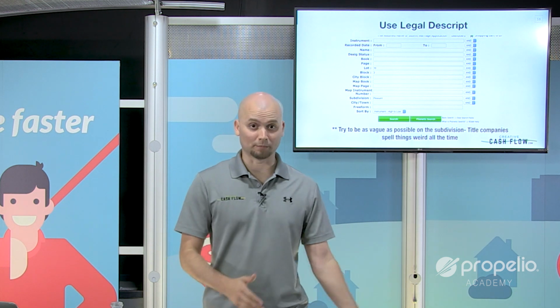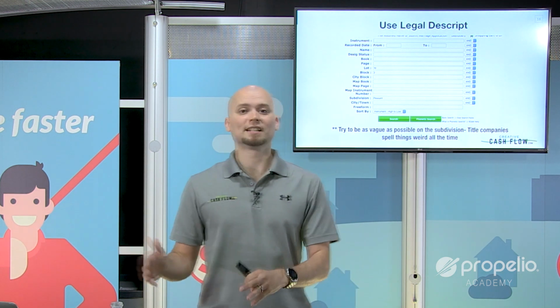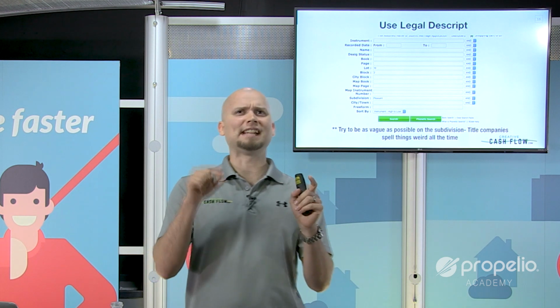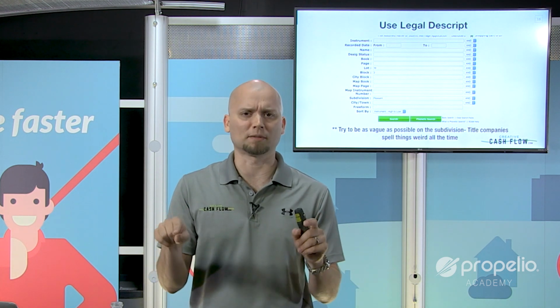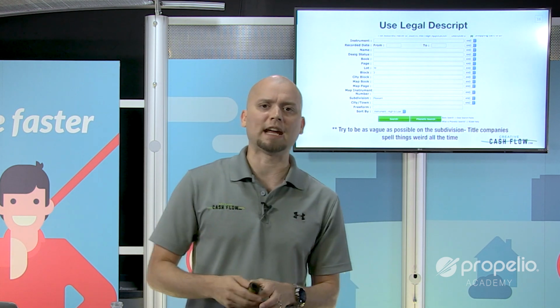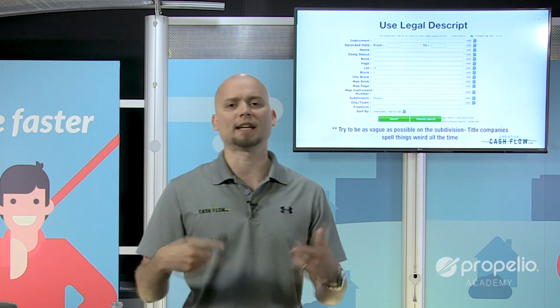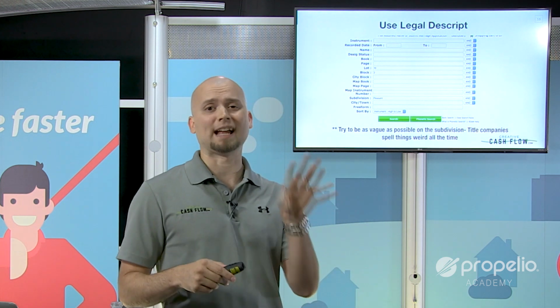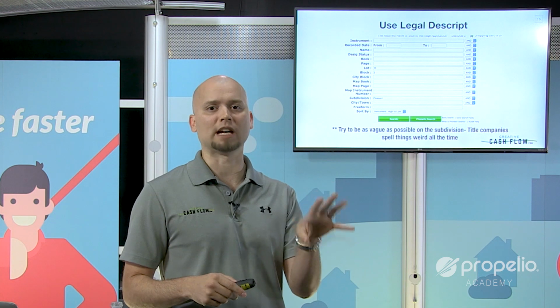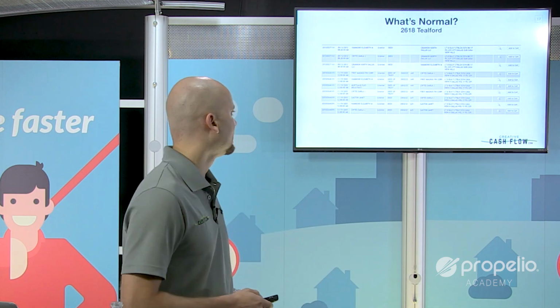Sometimes it was spelled Pleasant, sometimes it was PLSNT, sometimes it was Pleasant ACRS and Acres, you know, that kind of stuff. So you want to be vague, you want to try and figure things out that way. Watch the case study so you can see how to fix that, how to realize what's going on, that there's an issue there, and continue to search through it.